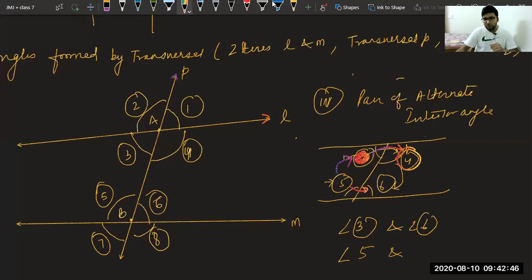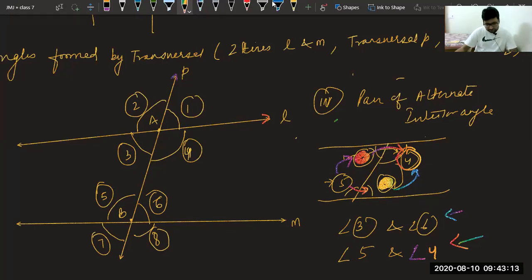Similarly, this side also, after 5, 6 is coming. Skip the 6. You will get 4. So 5 and 4 are the alternate interior angles. Now, similarly, for 4 it is 5 only, and for 6 it is 3 only. So they are the same things. We have got the two pairs of alternate interior angles.